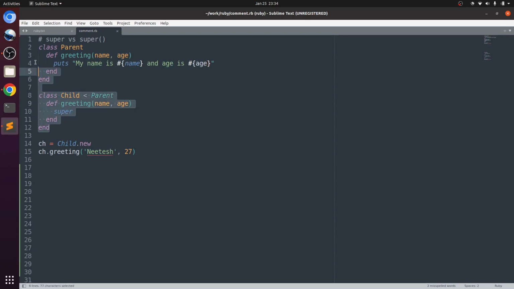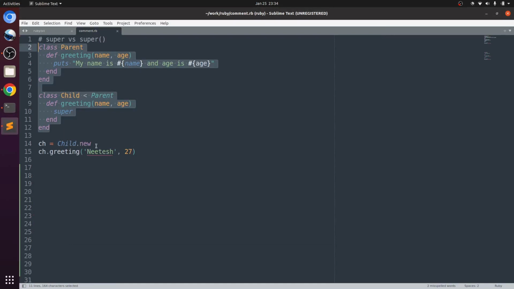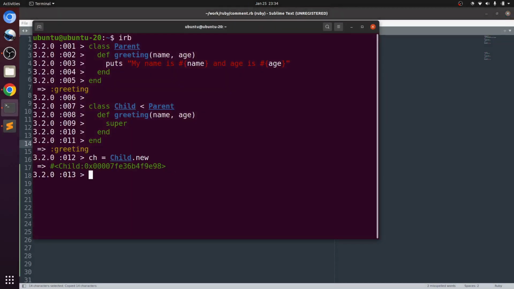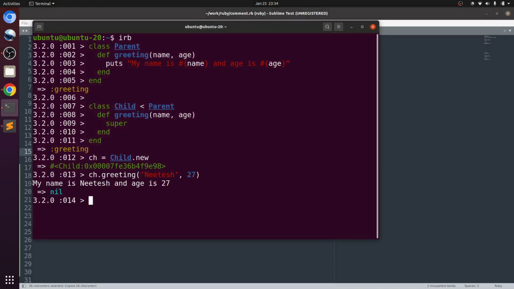Now let me run this. I'm creating this object and passing Nitesh and age. See, my name is Nitesh and age is 27.